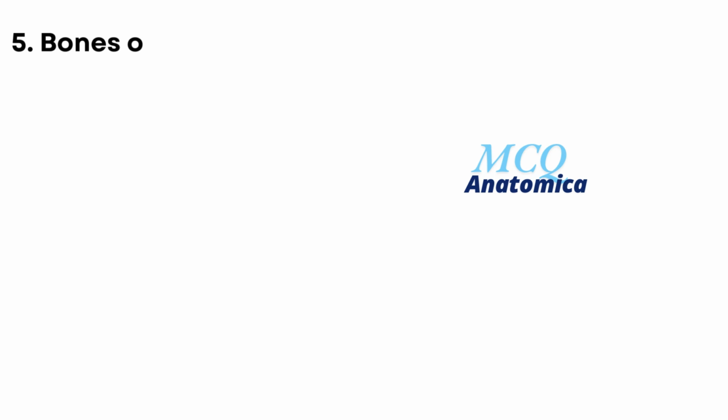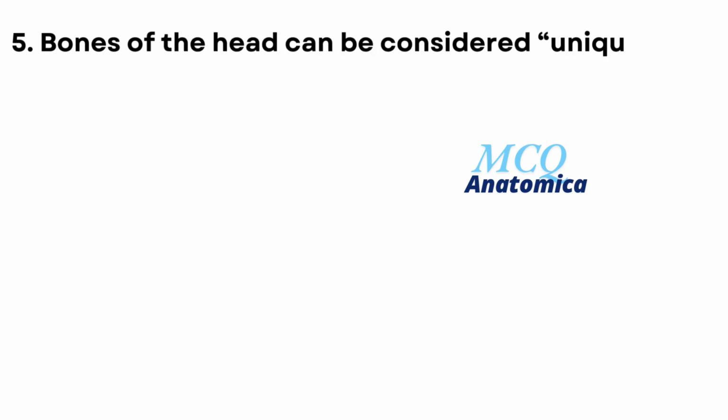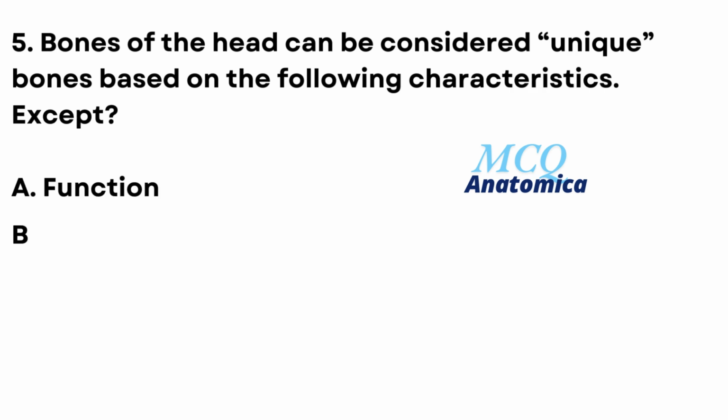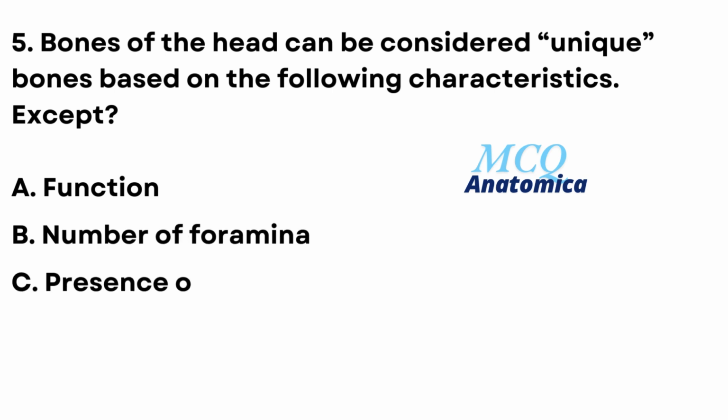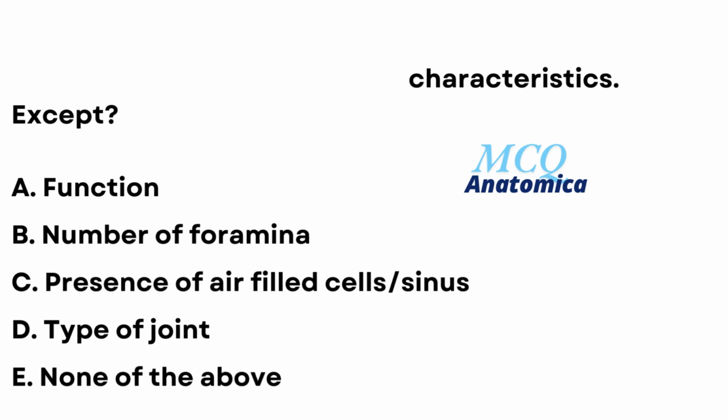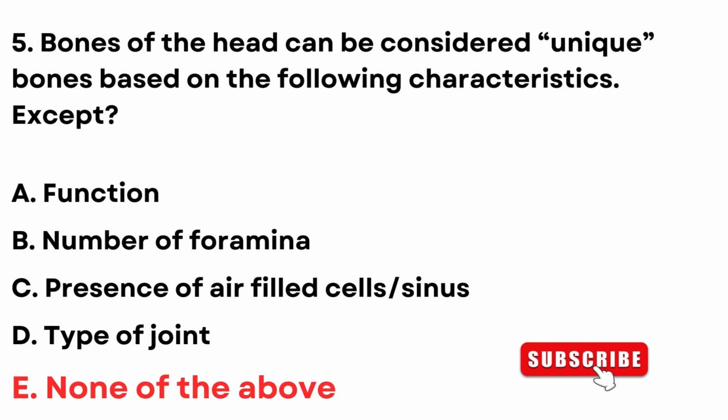5. Bones of the head can be considered unique based on the following characteristics, except A. Function. B. Number of foramina. C. Presence of air-filled sinus. D. Type of joint. E. None of the above. The answer is E. None of the above.